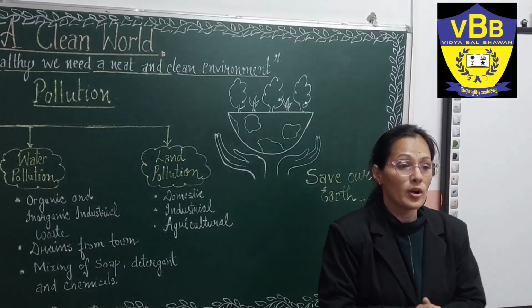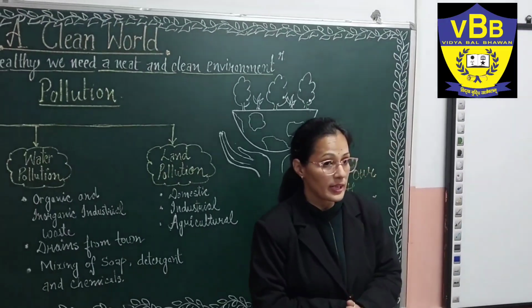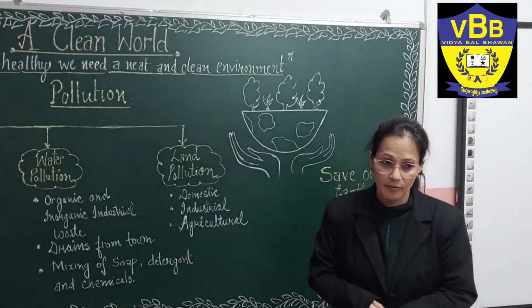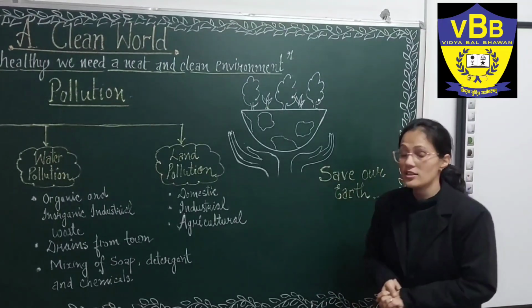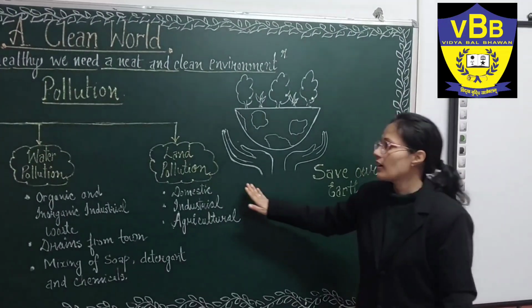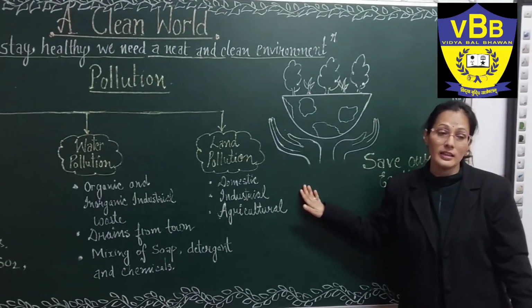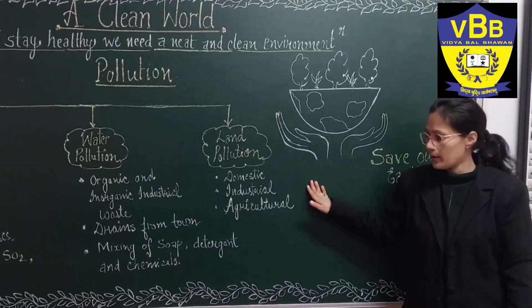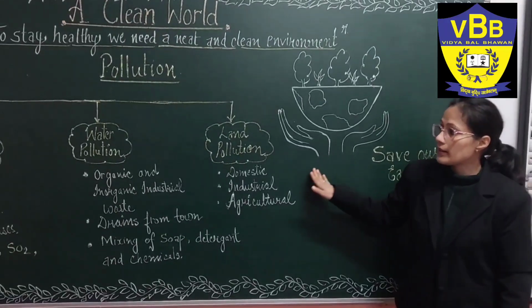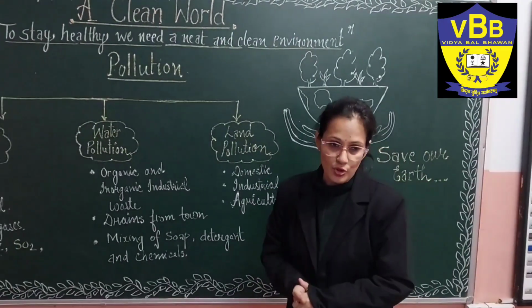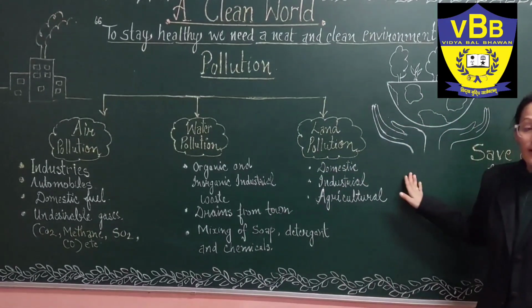It is very important to take care of biodegradable and non-biodegradable waste. We should sort things accordingly so that our land will not get polluted by adding biodegradable or non-biodegradable waste. So these are mainly three types of pollution: air, water and land.